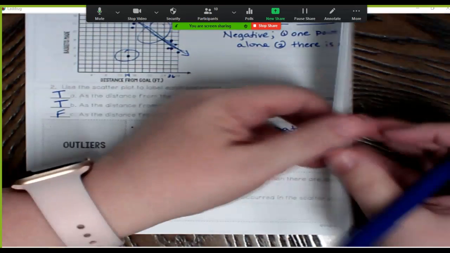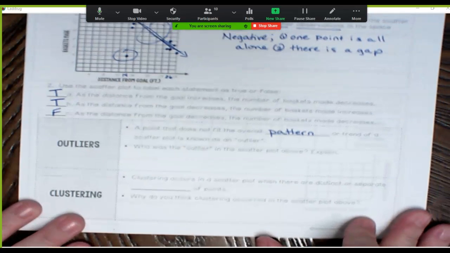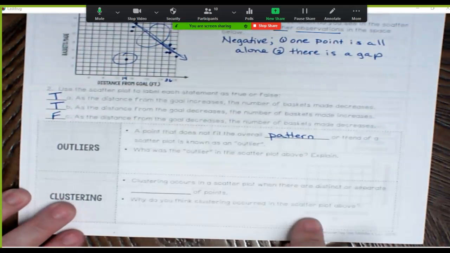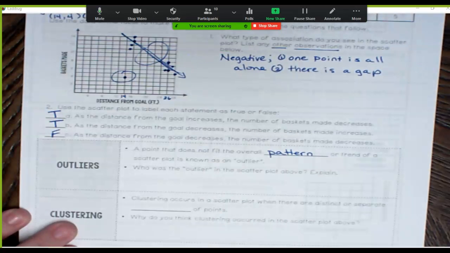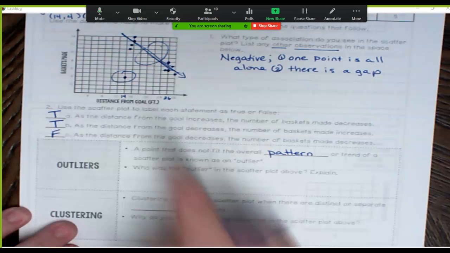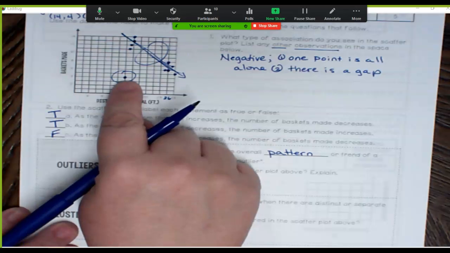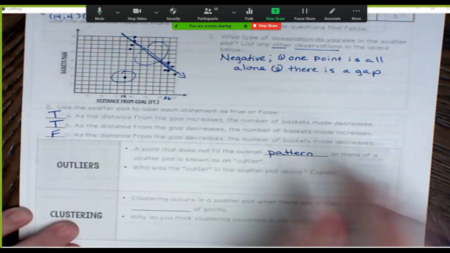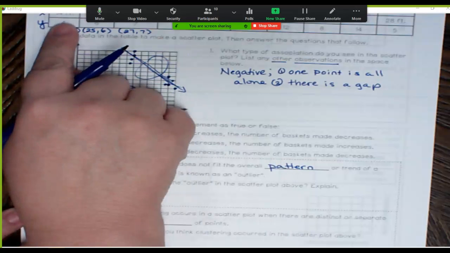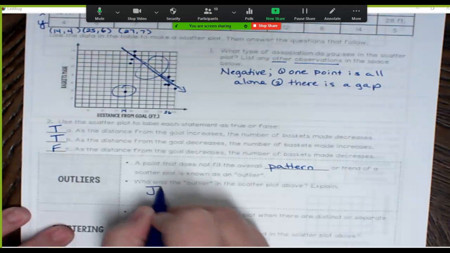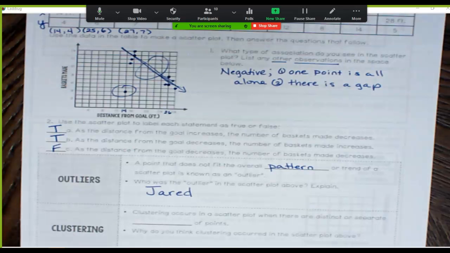So the next question says, was there an outlier? Did we have somebody that didn't fit the pattern? A loner? We sure did right here. Who was the outlier? So we have to look at what person did that point match up to. 14-4, so that would be Jared. So Jared is our outlier. He's the loner.